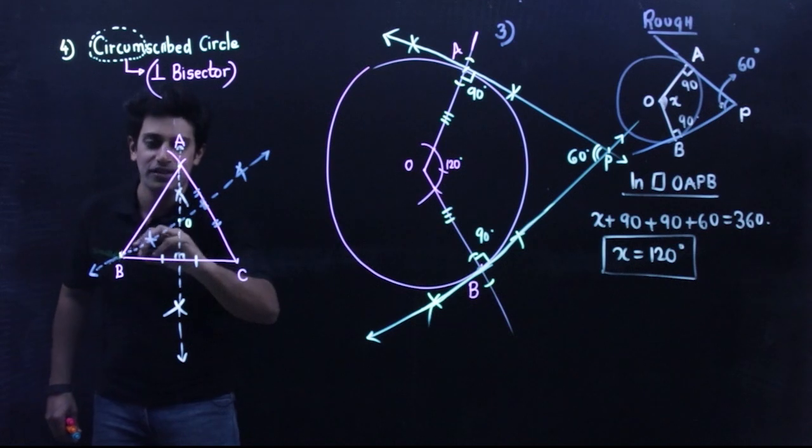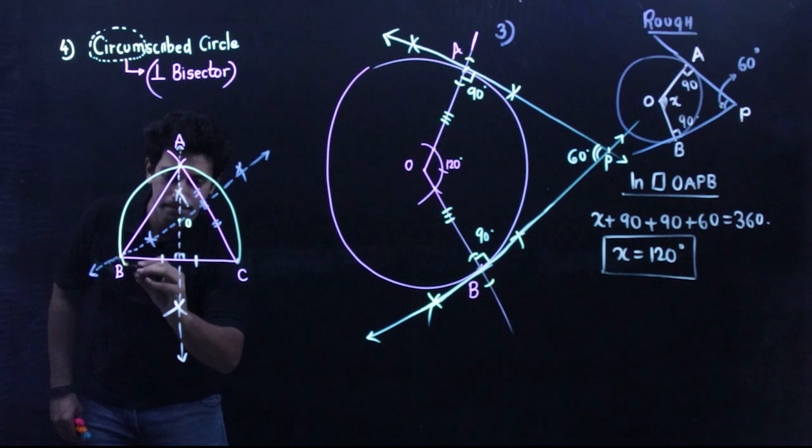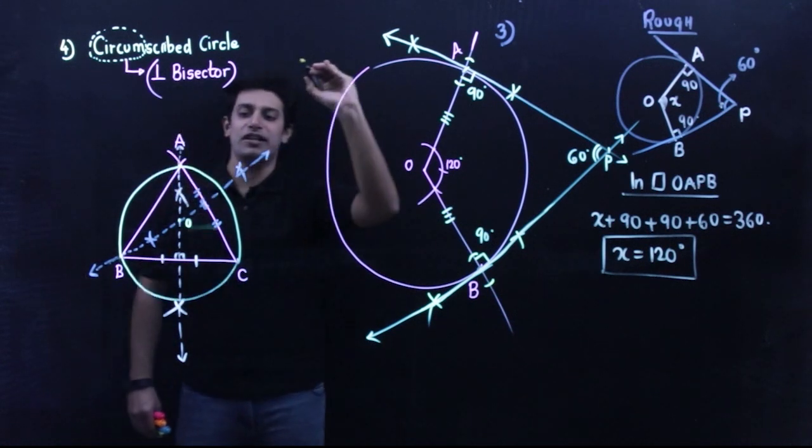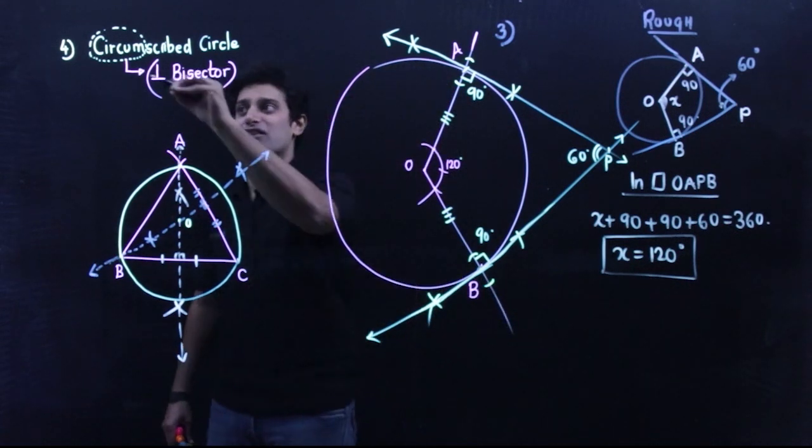Okay, you're going to have something like this. You'll get a circle like this. So this is going to be a circumscribed circle.